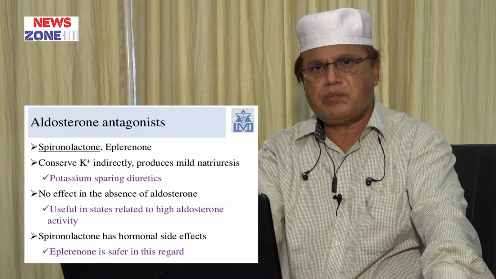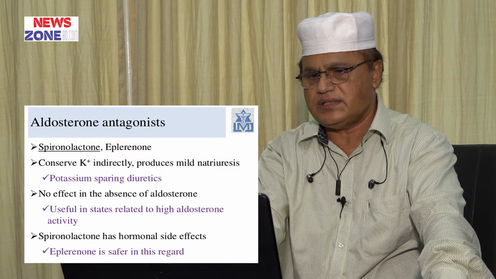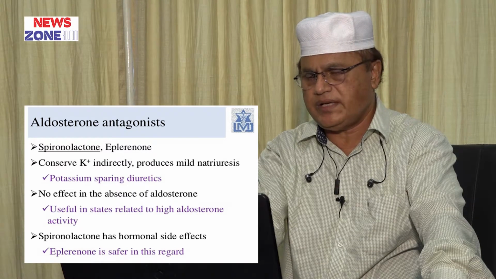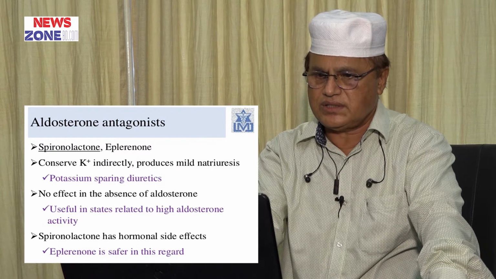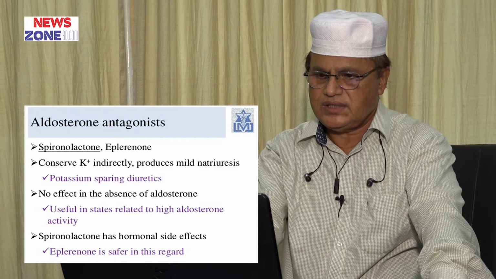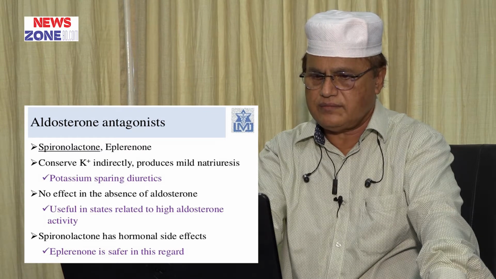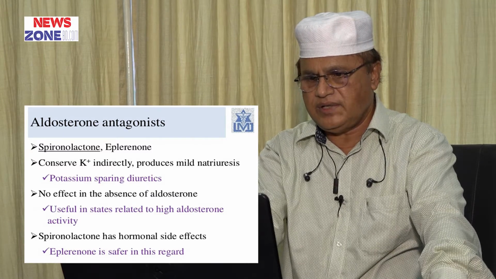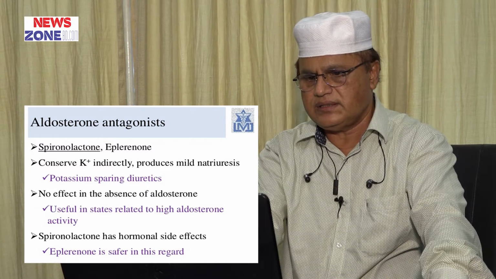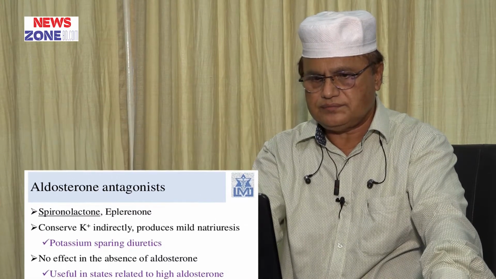Spironolactone conserves potassium indirectly and produces mild natriuresis; that is a potassium sparing diuretic. It has no effect in the absence of aldosterone, and is useful in states related to high aldosterone activity. Spironolactone has hormonal side effects. Eplerenone is safer in this regard. It is better than spironolactone.